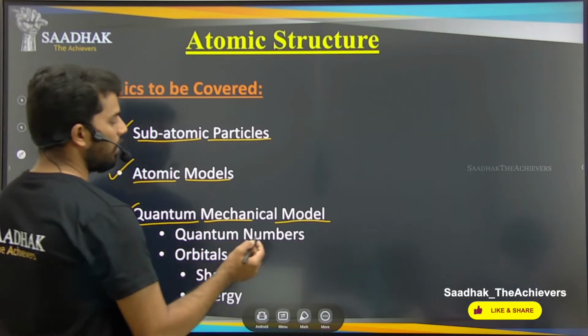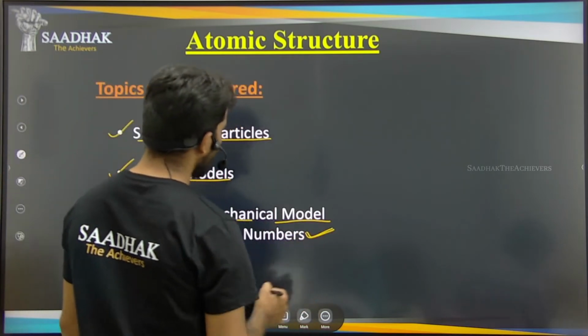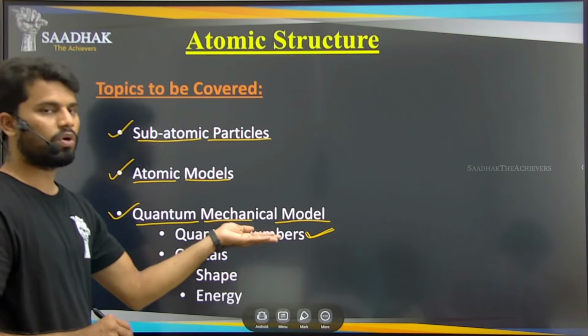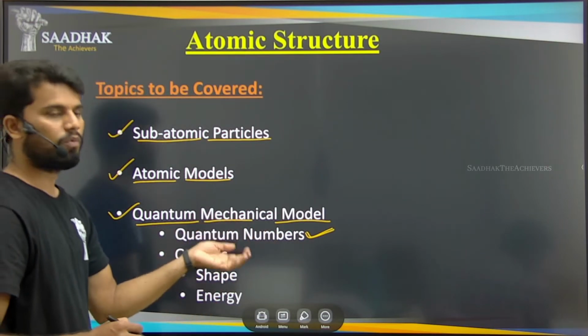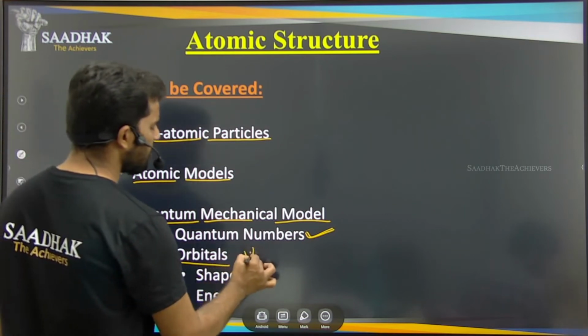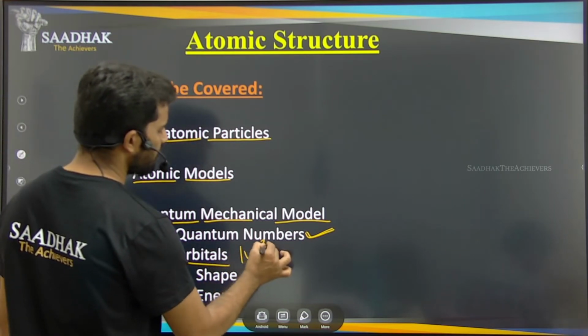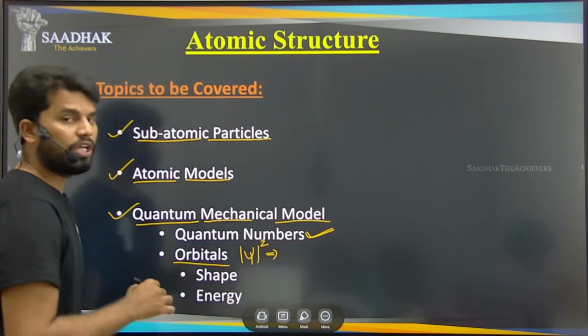So now in the previous lecture we have seen the quantum numbers. What are these quantum numbers? Quantum numbers are nothing but the names we have given to the orbitals in this quantum mechanical model, right? What are the orbitals? These are nothing but the paths followed by the electrons which are rotating around the nucleus, avuna.